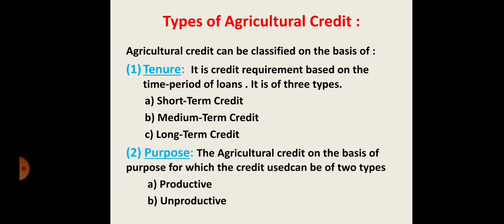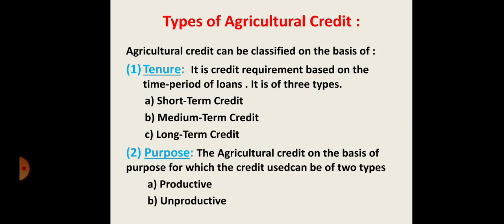Productive loans are loans related to agricultural production and economically justified. For example, the purchase of a tractor, land, seeds, etc. That is called the productive purpose. Which people will purchase and demand that tractor? The farmer, the person related to the agricultural sector. So that instrument will be used in the agricultural area, and that is called the productive purpose.